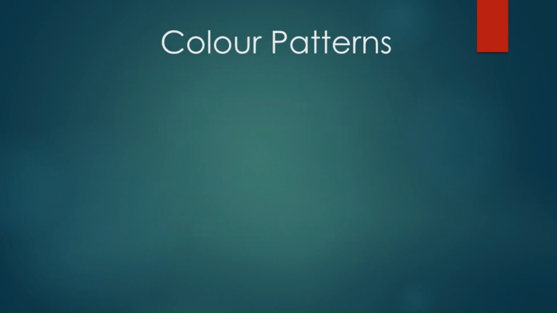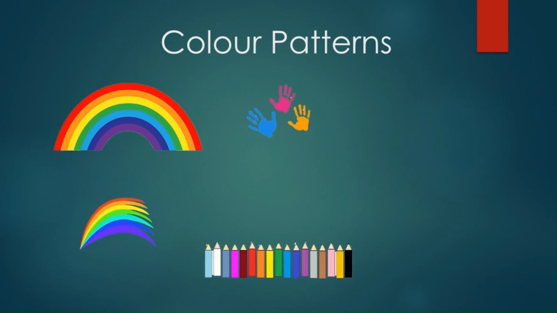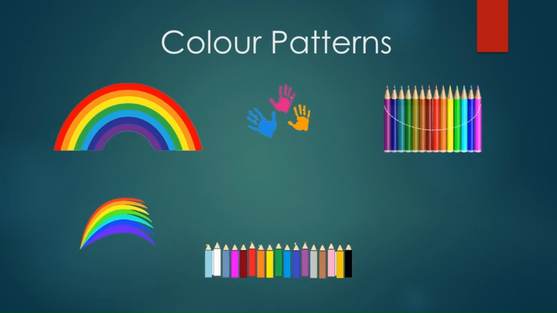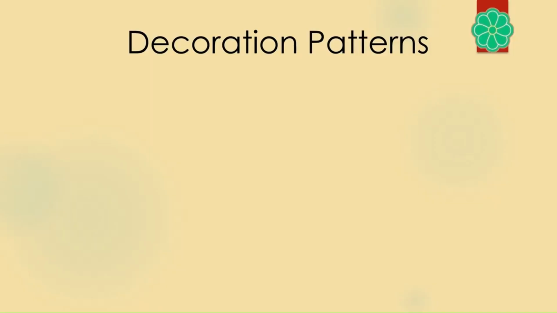Here you can see some color patterns. These are rainbow colors, 7 rainbow colors: violet, indigo, blue, green, yellow, orange and red. Here also same way, 7 colors. These are different color patterns. Color pencils, watercolors and color brush.